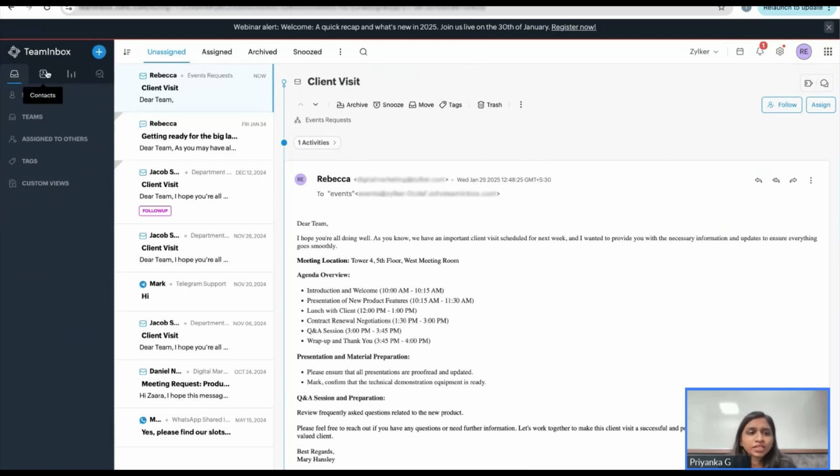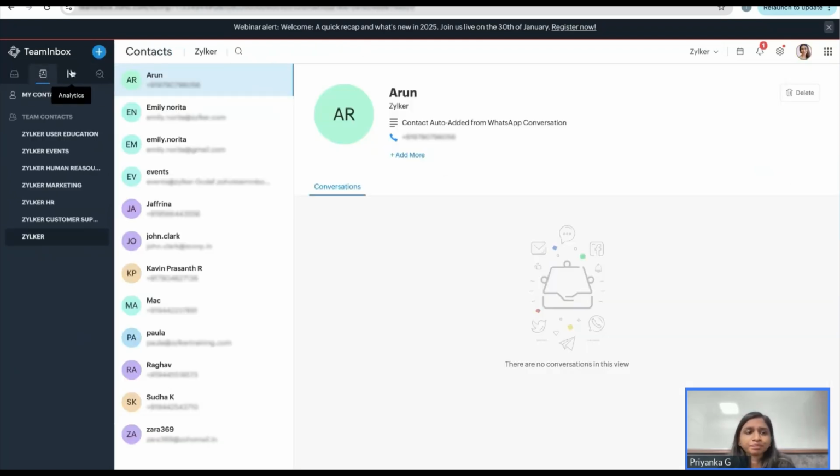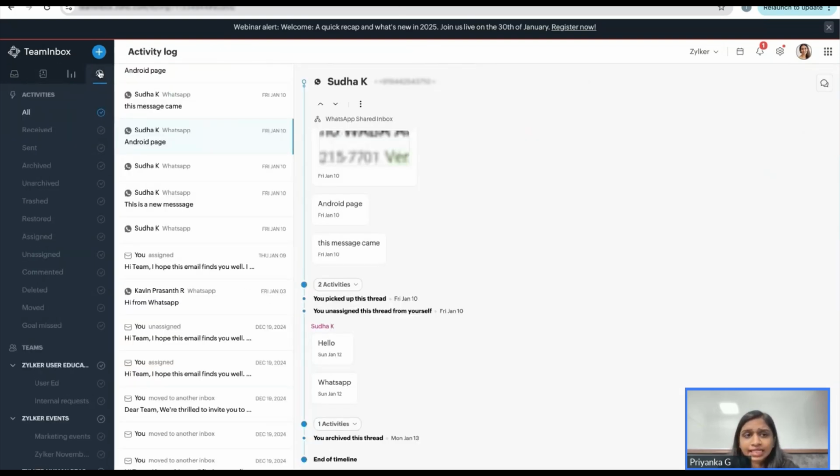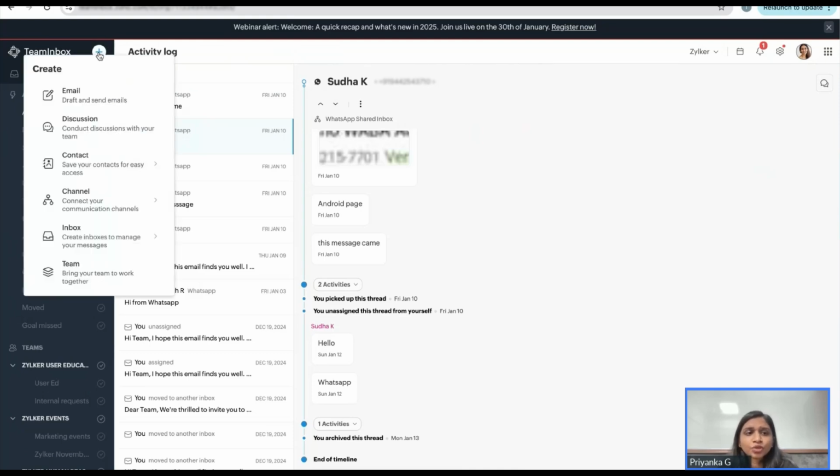Then you have contacts to save all of the important contacts. And then you have reports available, and then analytics. And here you have the plus icon for you to create your channels, discussions, inboxes, teams. All of that is available by just clicking on this icon just beside the TeamInbox heading.